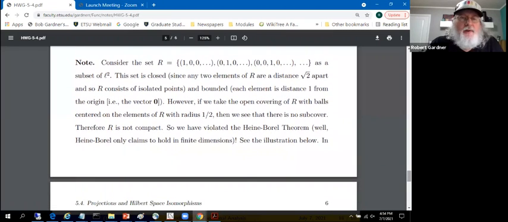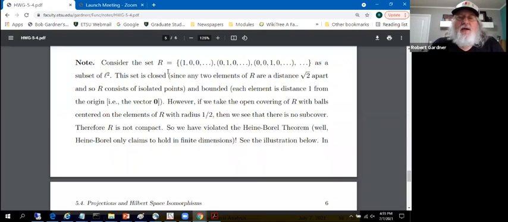Now let's do something really weird. Let's take some properties that do hold in Rn, topological properties, that don't hold in infinite dimensions, that don't hold in little l2. And I can draw pictures because I can visualize little l2. Well, my pictures are going to be in R3, but they're legitimate in little l2 as well. So consider the set.